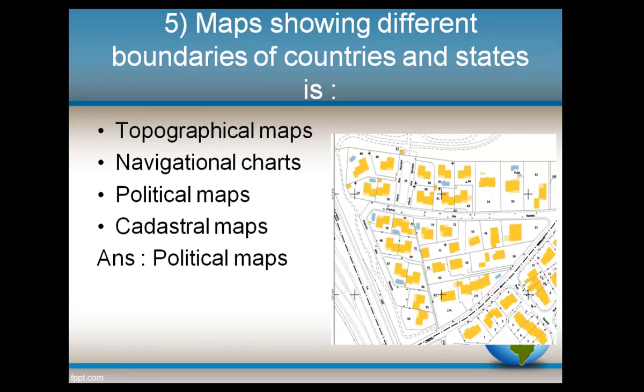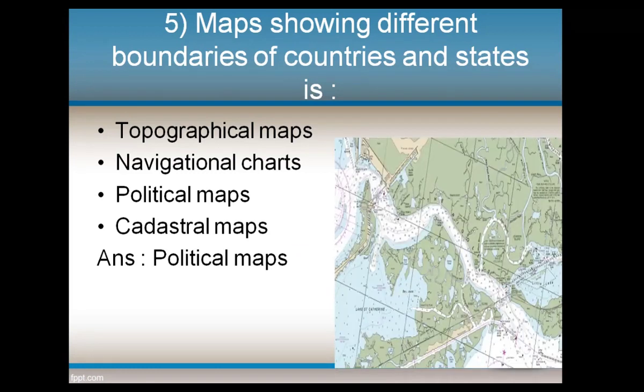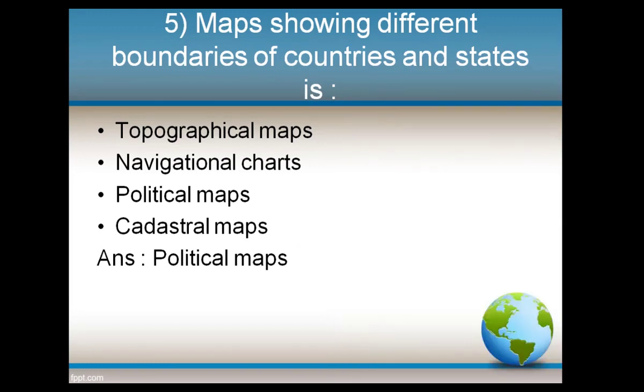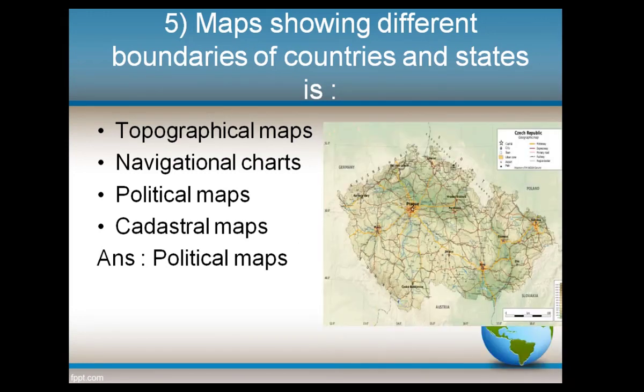Next is the navigational charts. Navigational charts are essential for safe navigation as they give a detailed representation of sea area and adjacent coastal regions. They also give details of coastline, navigational hazards and other features. Then another example I will give you is topographical maps, and this is the image. Topographical maps are those which give a much more detailed representation of natural and man-made features of earth such as landforms, drainage, roads, forest covers, transportation routes, etc.